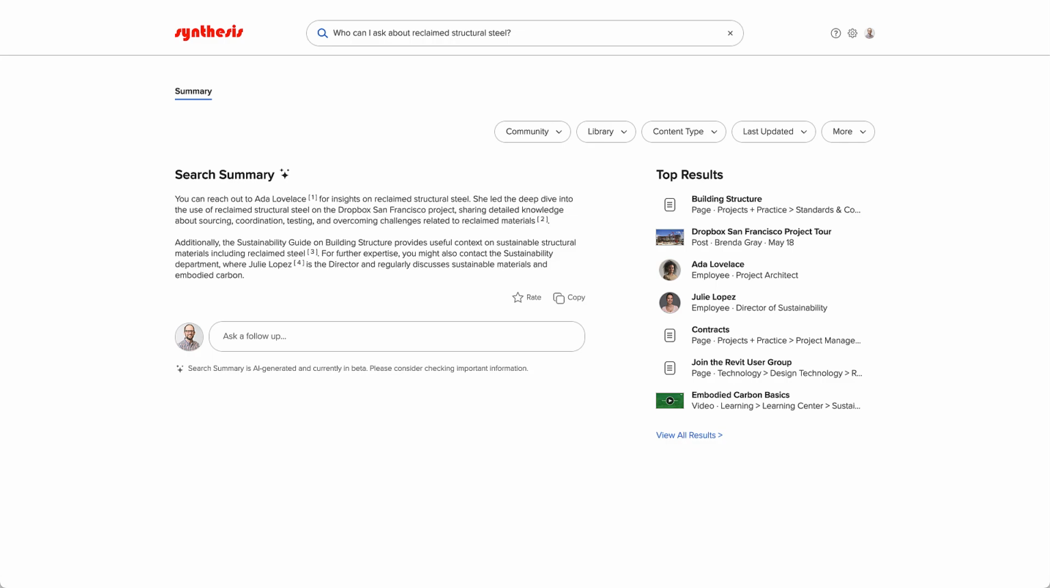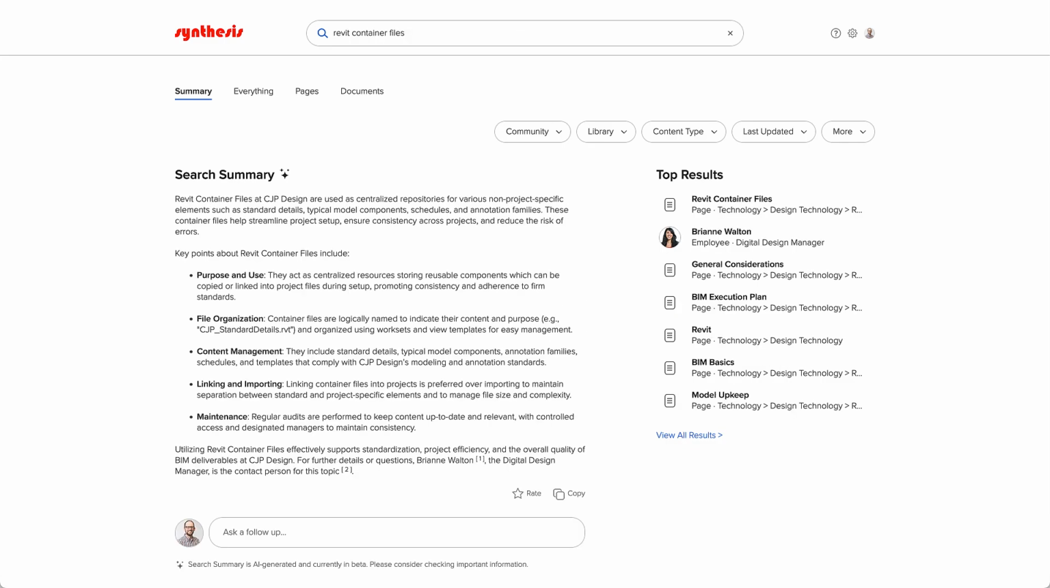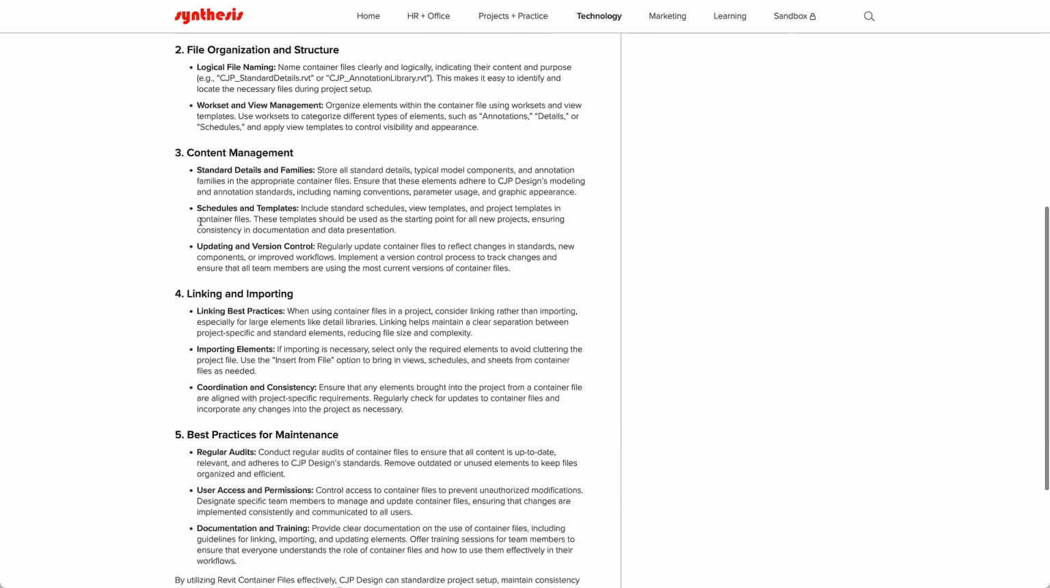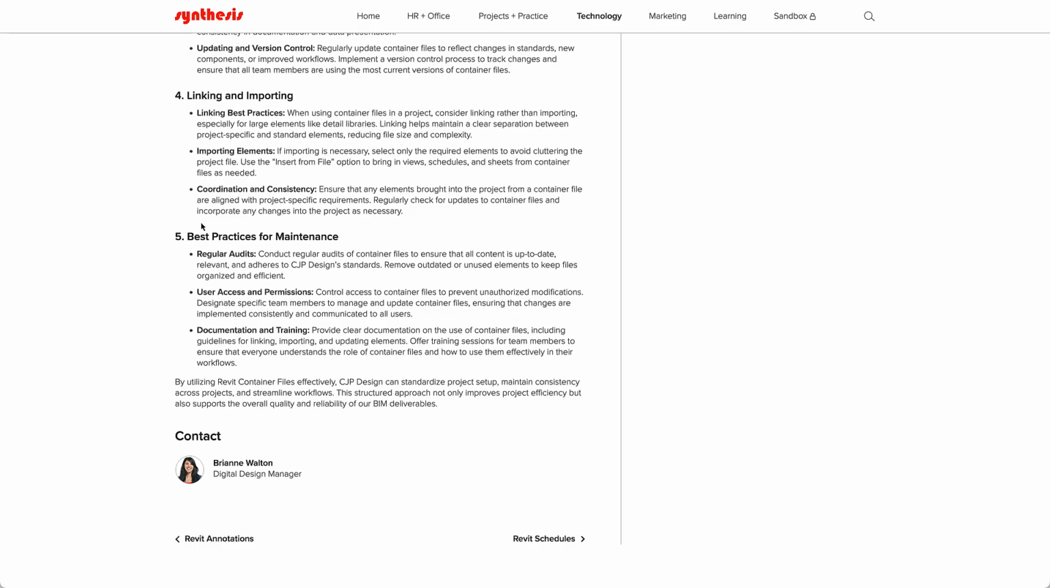Oh, and one more thing. If you do a general knowledge search, like Revit container files, Synthesis will also recommend go-to people for that topic when the data is available. As you can see here, AI search is suggesting to reach out to Brianne Walton for further questions or details, the digital design manager. And I can see that if I navigate to the Revit container files page, Brianne has been suggested because she's listed as a contact at the bottom of the page.